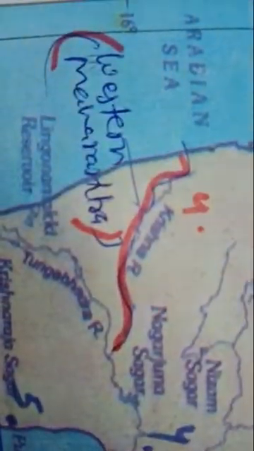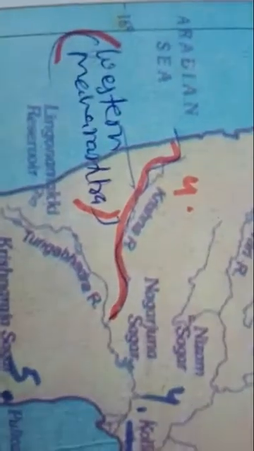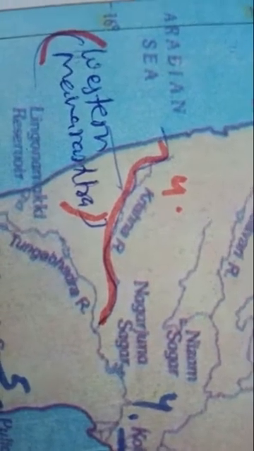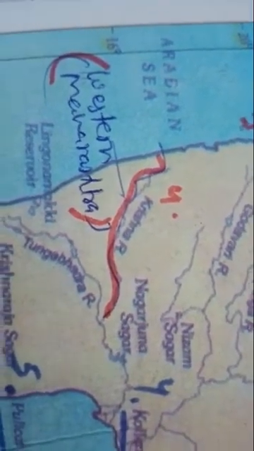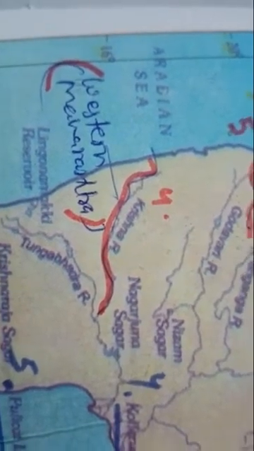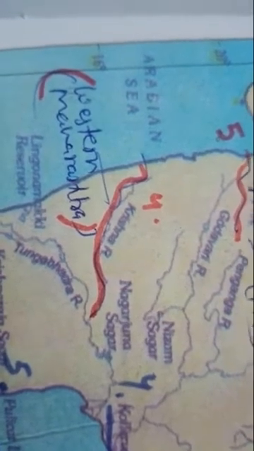The next river is Krishna river. In the outline political map you can see that the Krishna river is found in western Maharashtra. This river originates from the western Maharashtra area. You will mention the state also so that you remember the location, because state names are very necessary before labelling or locating any map point.